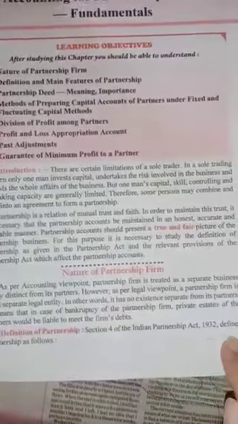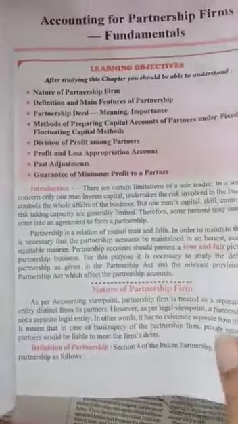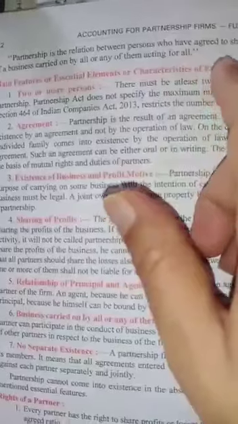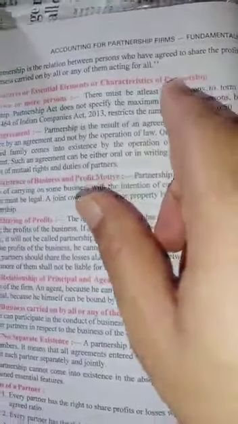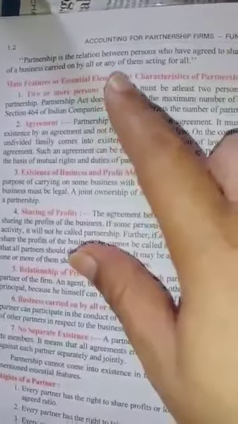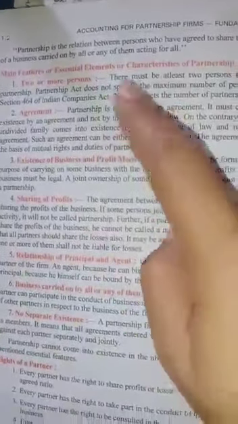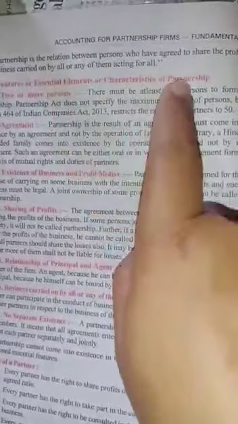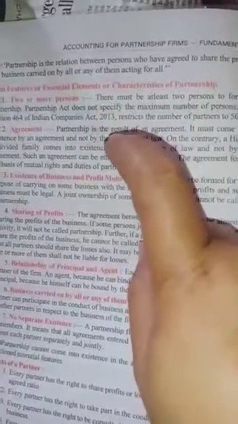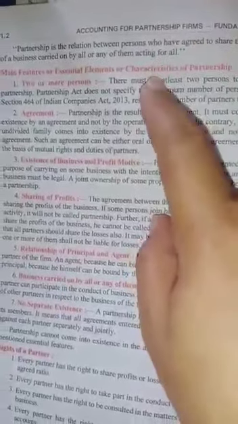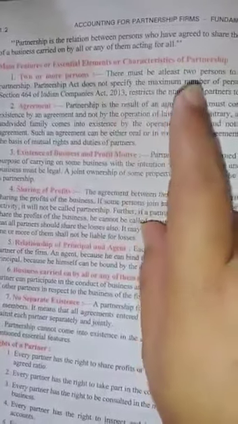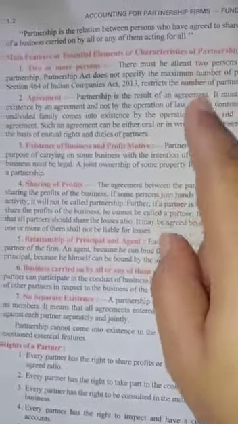Section 4 of Indian Partnership Act 1932 defines partnership as follows. Partnership is the relation between persons who have agreed to share the profits and losses of a business carried on by all or any of them acting for all. Means partnership is that relation between person in which they agree that they will share the profits of the business, either carried on by all the partners or any one of them. If they agreed that they will share profits and losses and carry the business activities individually or wholly, that is called partnership.